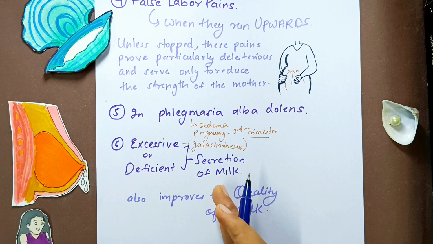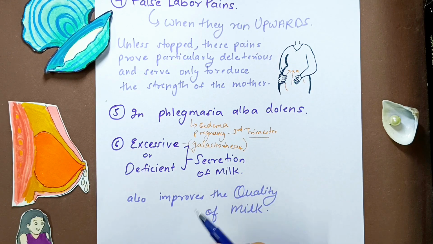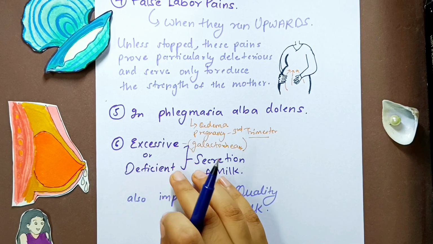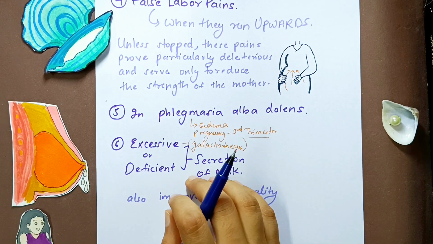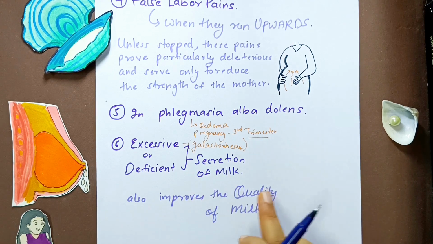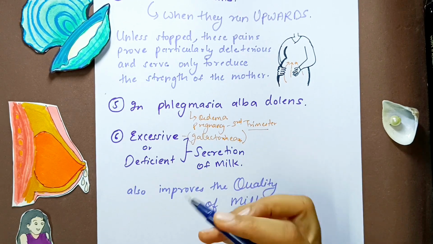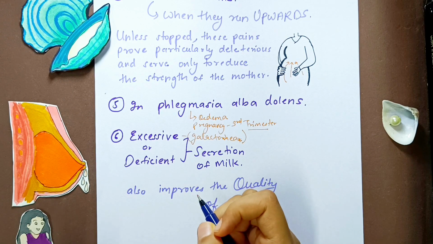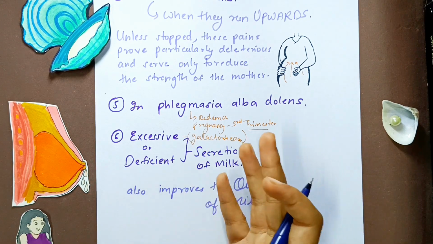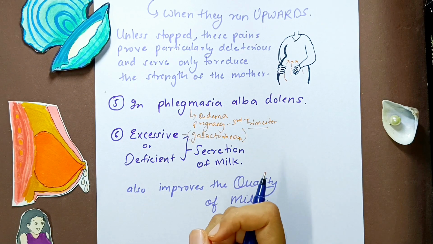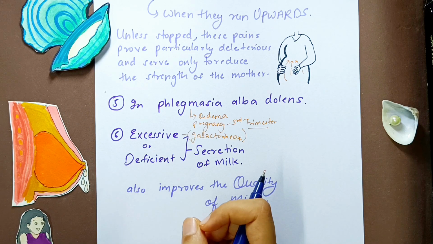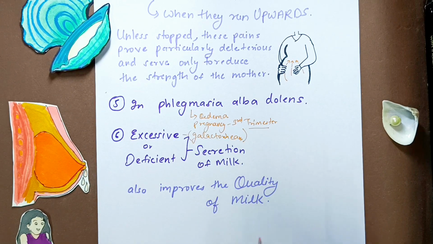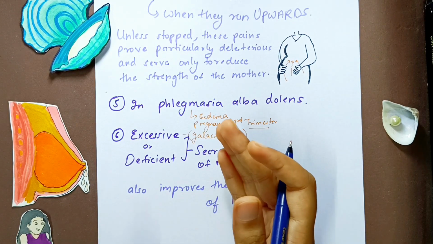At that time, if they have indications of Calcarea Carb, and you give Calcarea Carb, obviously the problems will get solved, right? And then we also see that sometimes it improves the quality of milk. Sometimes the baby is not drinking the milk. Even if the baby is crying because he is hungry, the baby still is not drinking milk. So what must be the problem? Sometimes the problem is the taste of the milk. The taste is very disagreeable and nauseating for the baby, and that is why the baby doesn't want to drink the milk.